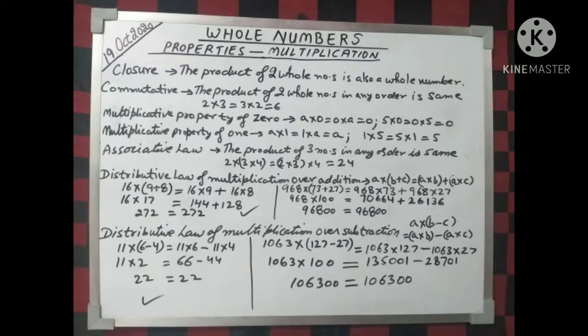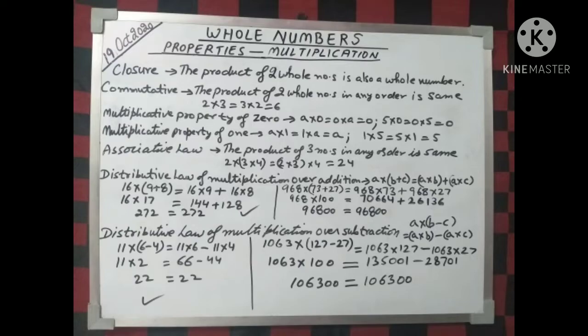So as you can see on the board, I have written closure. The closure property means that the product of two whole numbers is always a whole number. Second, we have the commutative law. The product of two whole numbers in any order will always be the same. Say for example, 2 into 3 is equal to 3 into 2, that is 6.